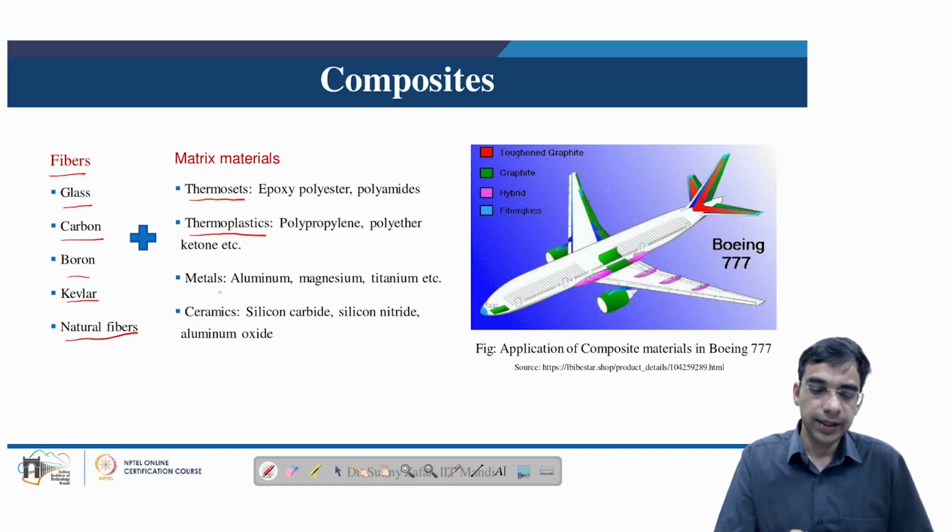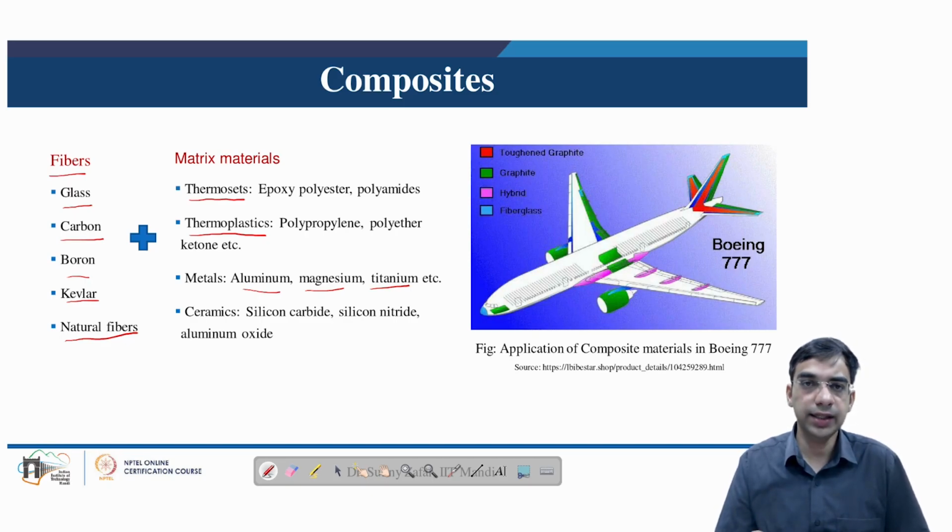In metals, many times it is observed that non-ferrous metals are used as the matrix to develop metal matrix composites, which include aluminium, magnesium, and titanium. Then we can also have ceramic based composites where silicon carbide, silicon nitride, or aluminium oxide based matrix materials are used. As I have already mentioned, ceramics are very popular in applications which need high strength and less weight. Aerospace is one of the largest users of composite materials.